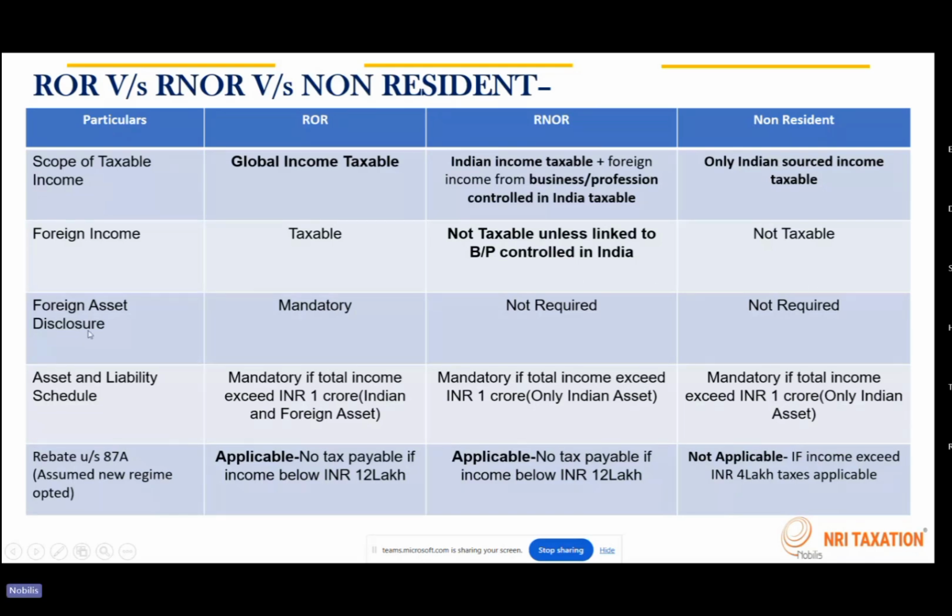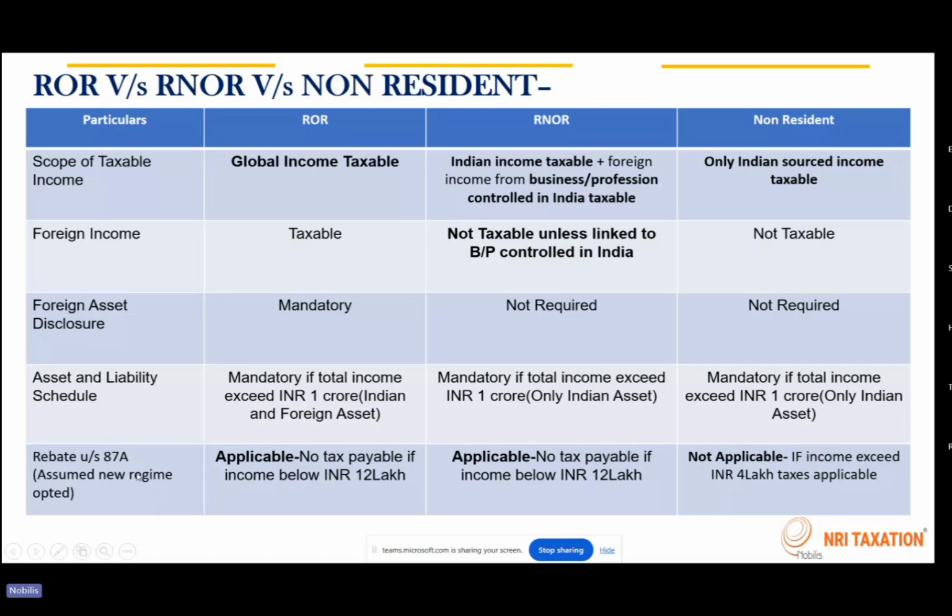Foreign asset disclosure is mandatory for RORs, and for a person who is RNOR or non-resident, it is not required to be given. The foreign asset disclosure is not required at all for RNOR and non-resident. Asset and liability schedule is mandatory if the total income exceeds INR 1 crore.